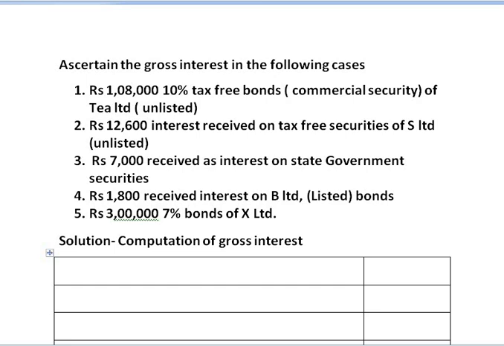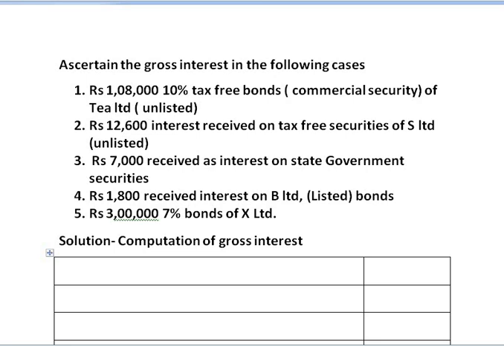In the previous class, you learned the basic concepts of this unit. That is, you learned the meaning of income from other sources, what incomes are taxable in general under section 56 subsection 1, the admissible specific deductions specified in section 57, the expenses which are not deductible under section 58, and also the classification of securities such as tax-free government securities, tax-free commercial securities, and also less tax securities.